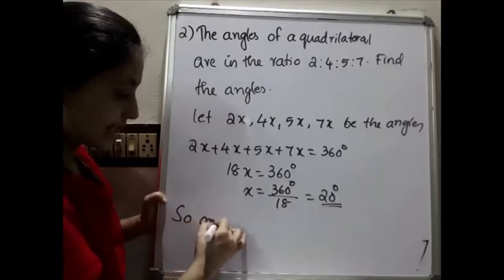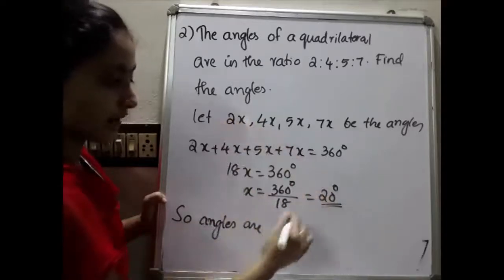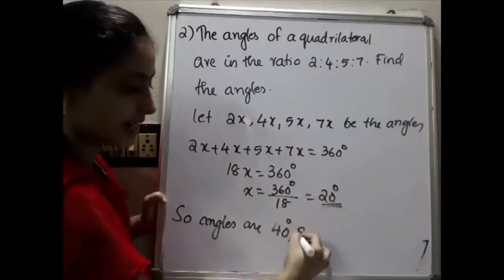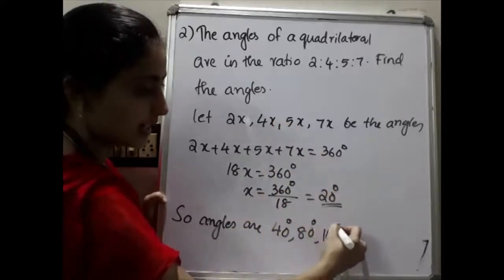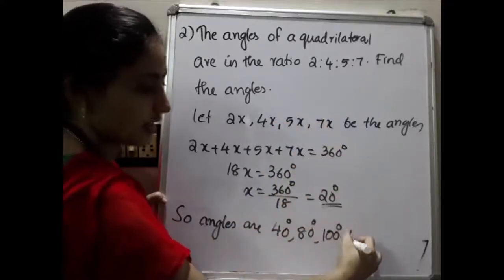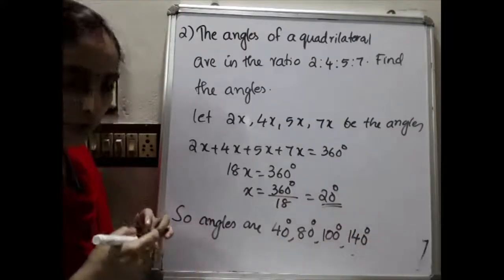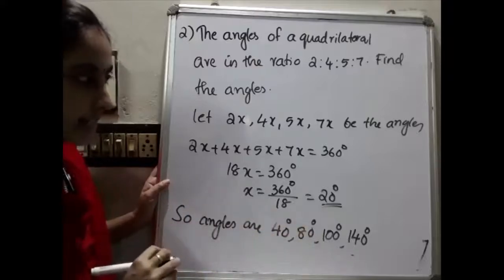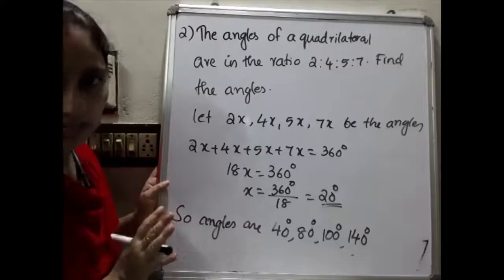So what are the angles? 2 into 20, that is 40 degree. Then 4 into 20, that is 80 degree. Then 5 into 20, that is 100 degree. 7 into 20, that is 140 degree. These are the angles of a quadrilateral. And we can add these. We got the answer as 180 degree, sorry, 360 degree itself.